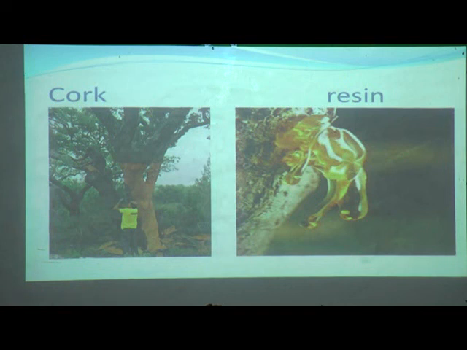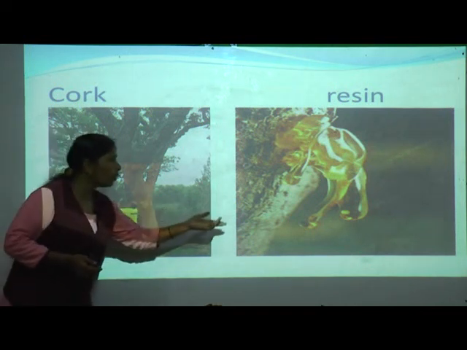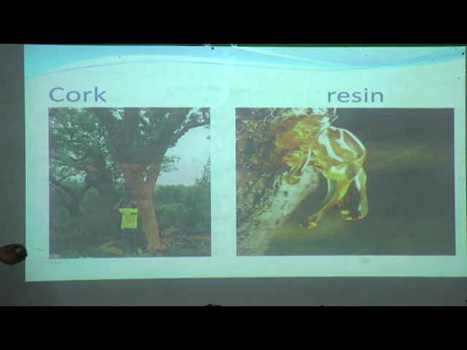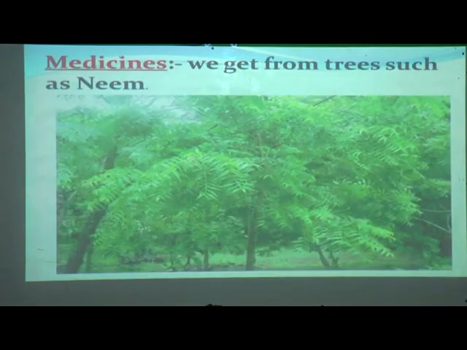And the next one is resin. Just now I told you about it. When you cut the trees, a thick brownish or yellowish liquid comes out. That is nothing but resin. We all get this from where, students? Yes, from the forest.